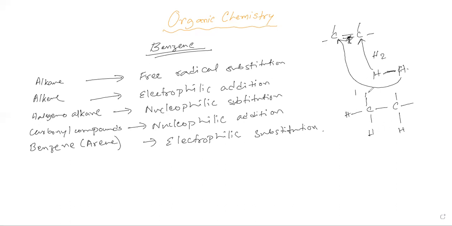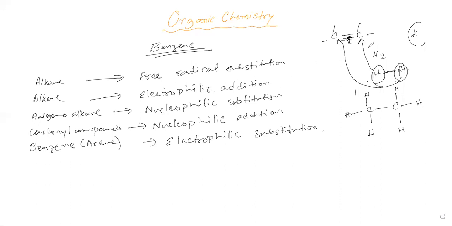Now see one thing: is anything eliminated? Is there anything which has been gotten rid of? Previously in free radical substitution, we got rid of the hydrogen. Hydrogen was totally removed, but here nothing was removed. No atom is removed here, isn't it? Rather, extra hydrogens are added to the compound. That means addition has been happening. So this is known as an addition reaction. To be more specific, electrophilic addition.